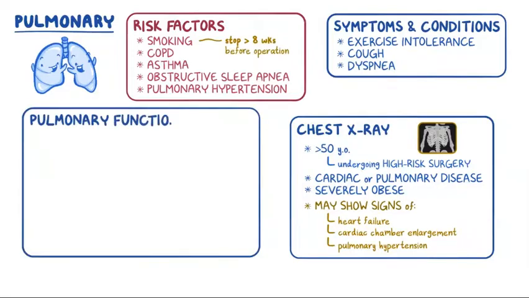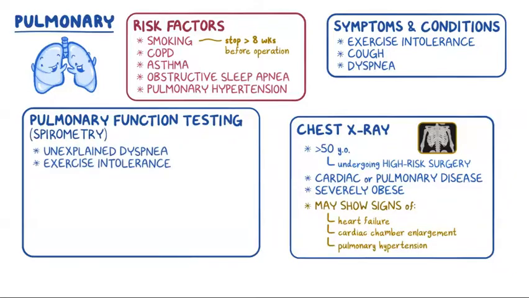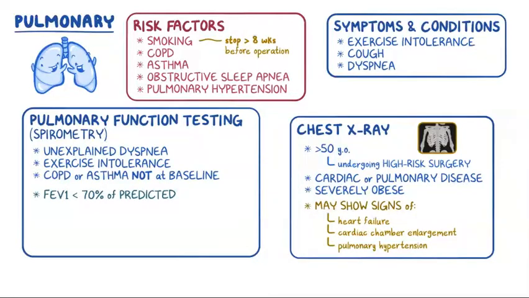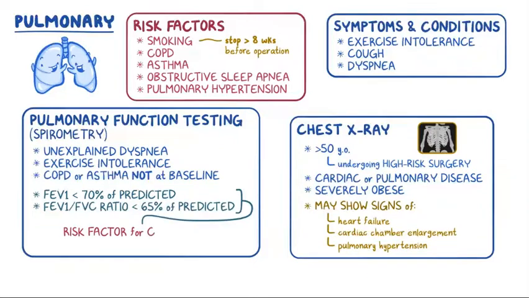Preoperative pulmonary function testing with spirometry should be obtained in patients with unexplained dyspnea or exercise intolerance, and for those with COPD or asthma that are not at their baseline. A forced expiratory volume in 1 second, or FEV1, below 70% predicted, and a forced vital capacity, or FVC, below 70% of predicted value, and an FEV1-FVC ratio below 65% of predicted value is a risk factor for pulmonary complications after surgery.